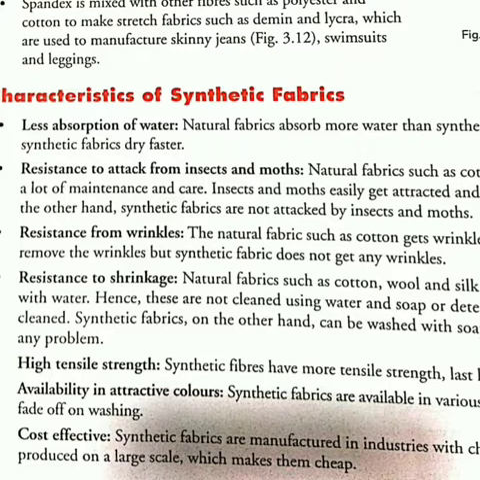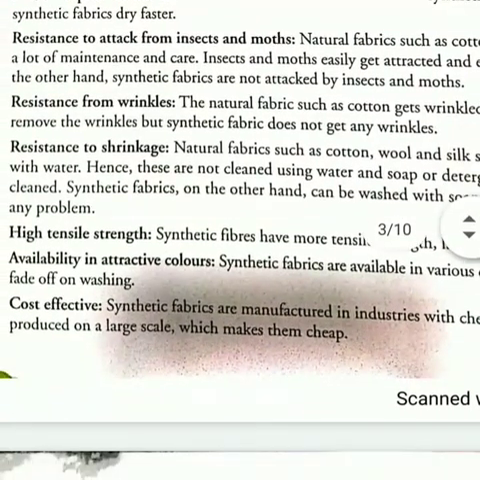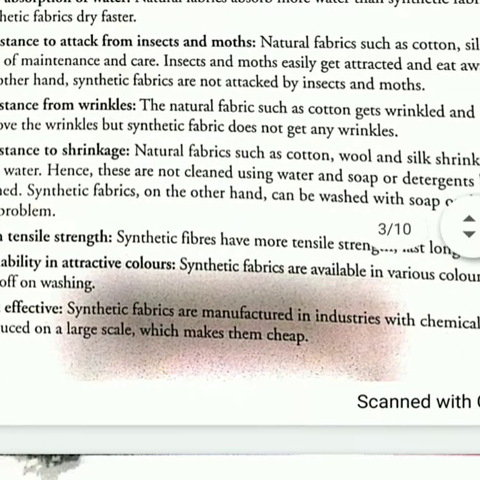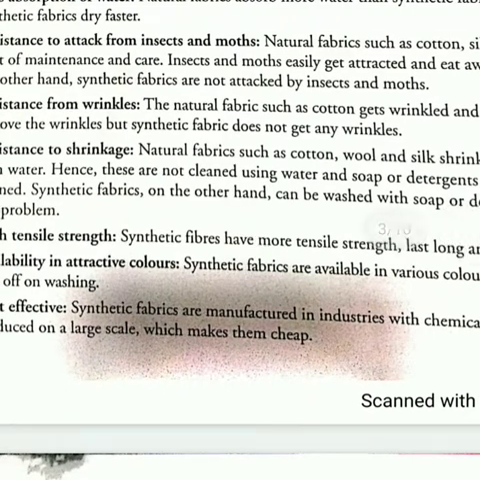Then wrinkles. Yes, whenever you wear cotton clothes, your clothes get wrinkled, isn't it? But synthetic fiber does not have such a problem. Then shrinkage. Many times natural fibers shrink whenever they come in contact with water, isn't it? So synthetic fiber will not show such a problem when washed with soap and water. Then high tensile strength, yes, they have very high tensile strength.